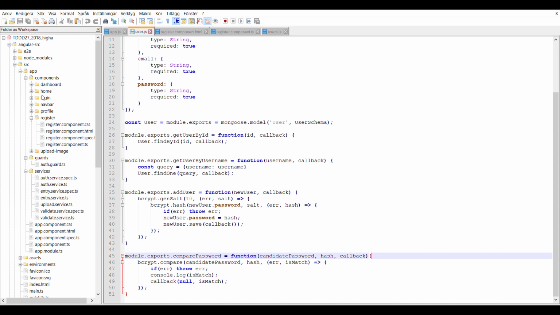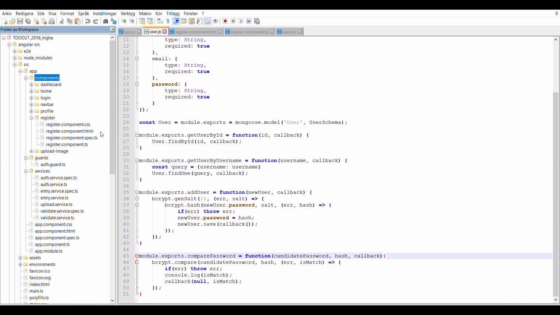If we now take a closer look at the different components, all the components consist of the same 4 files: 2 TypeScript files, a HTML file, and a CSS file. First of all, there is the navbar, or navigation bar. There is the home page. This is shown as a start page for users that haven't logged in yet.